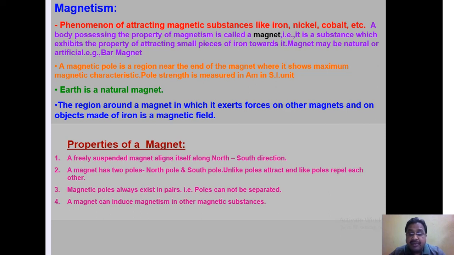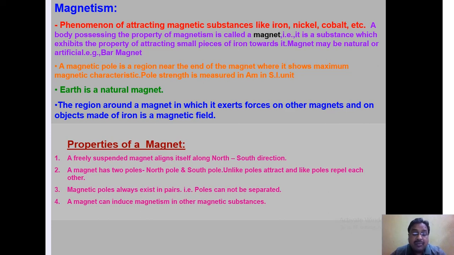And the region around a magnet in which it exerts force on other magnets and on objects made of iron is a magnetic field. So, magnetic field may also be defined as the modified space around a magnet within which its influence can be realized. Within that region only, other magnetic substances can be attracted towards it, or those substances will start moving towards that substance.